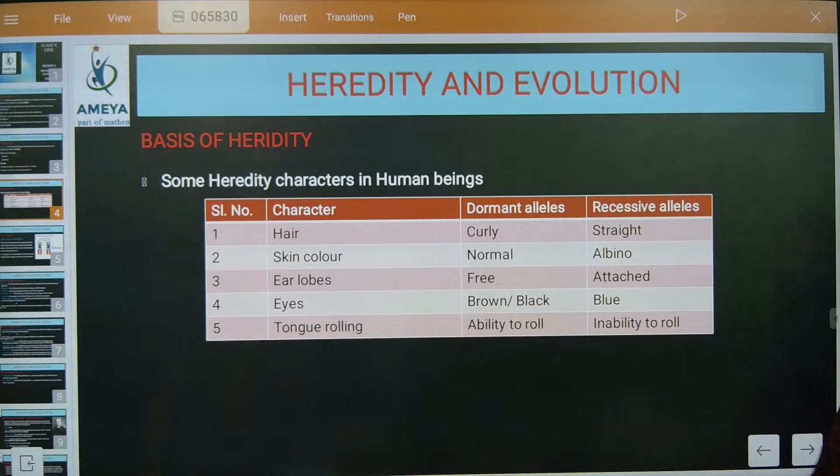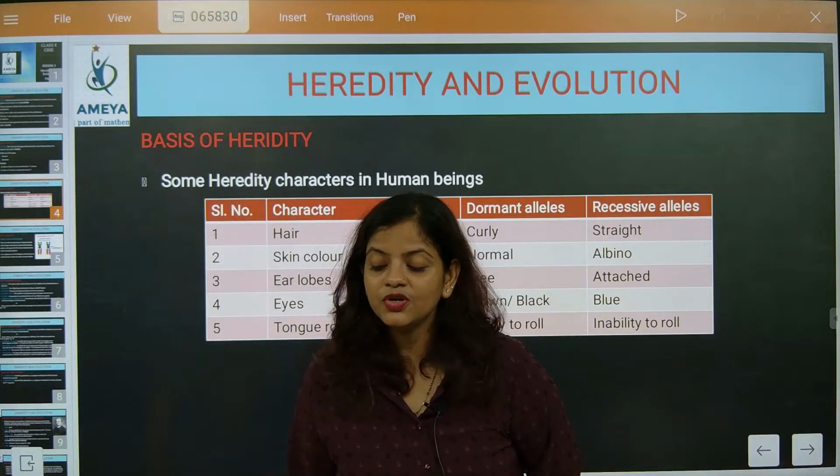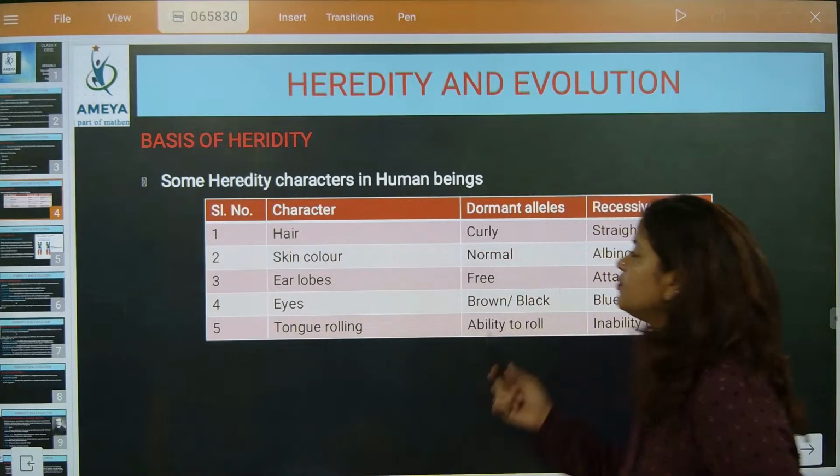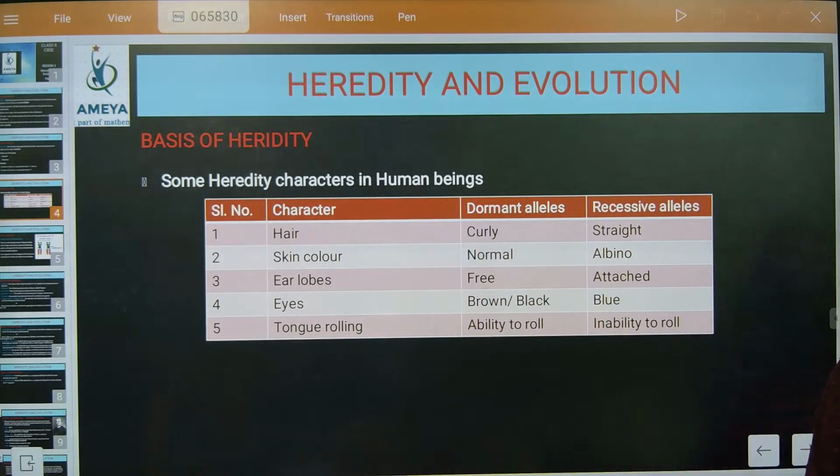Curly. Understood? So here, curly can be dominant. You might be seeing that most of the boys have curly hair. The ratio is 3:1. Correct, beta. But the most important thing when we talk about curly hair is that it is the dominating one.